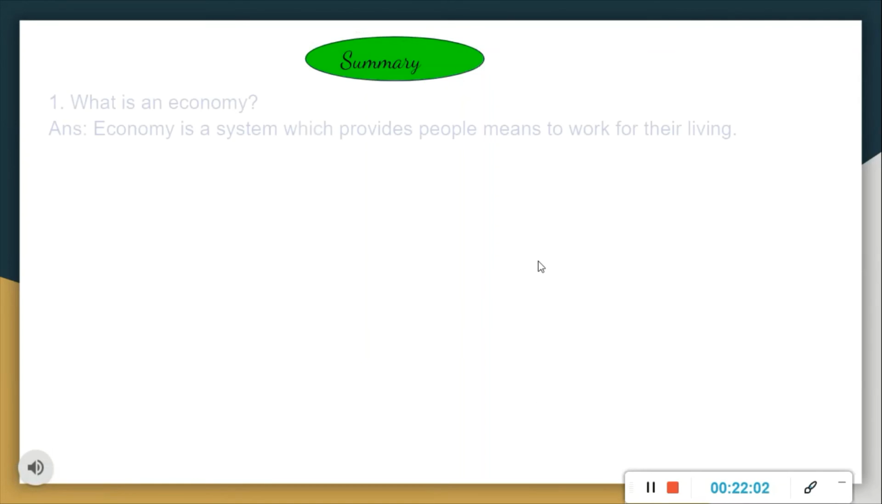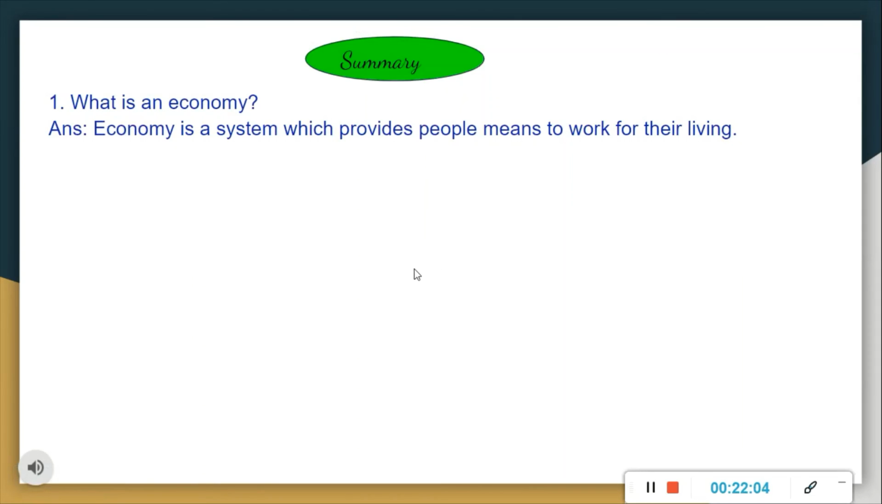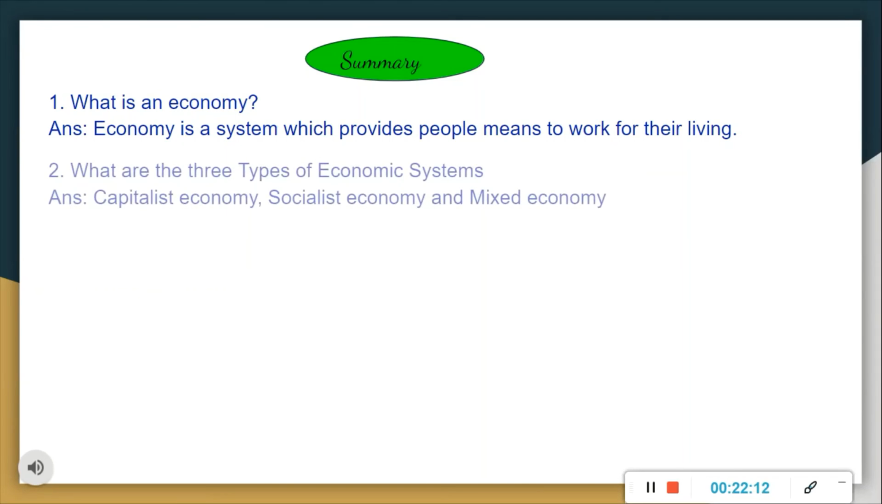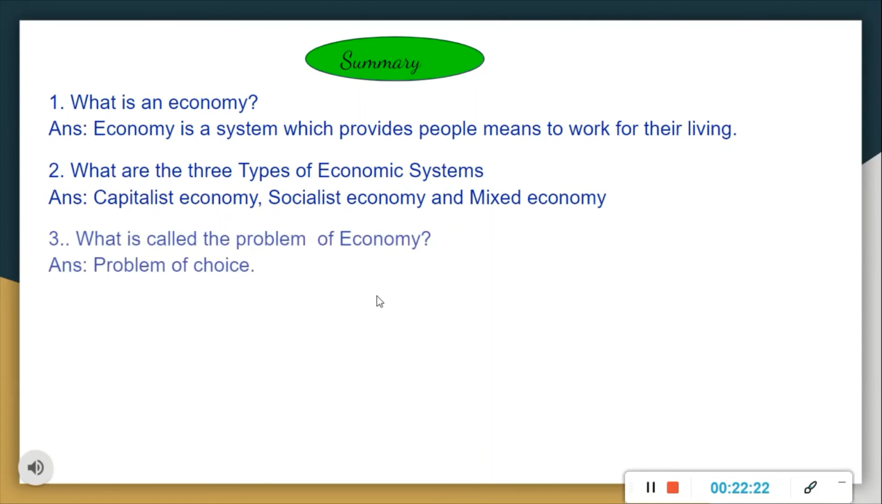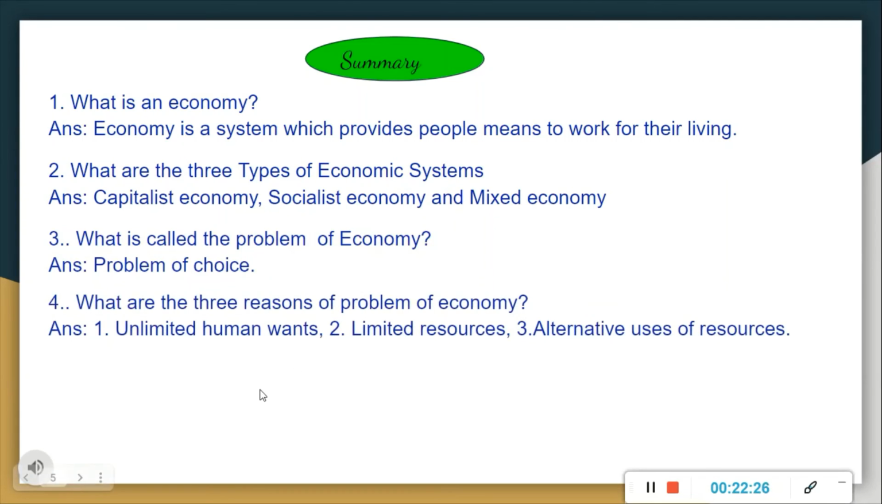Let's see the summary of this video. Right? First, what is an economy? An economy is a system which provides people means to work for their living. Second, what are the three types of economic system? The three types of economic system are capitalist economy, socialist economy and mixed economy. What is called the problem of economy? Problem of choice is called the problem of economy.